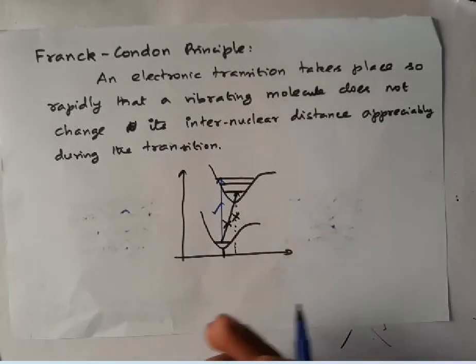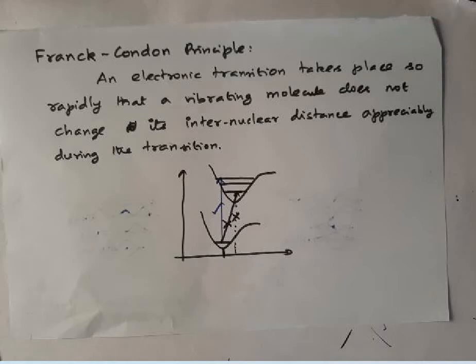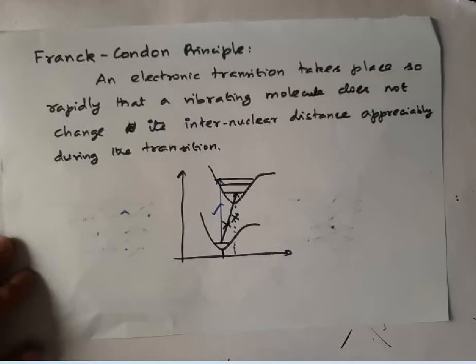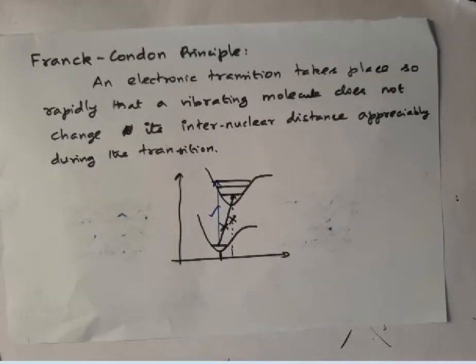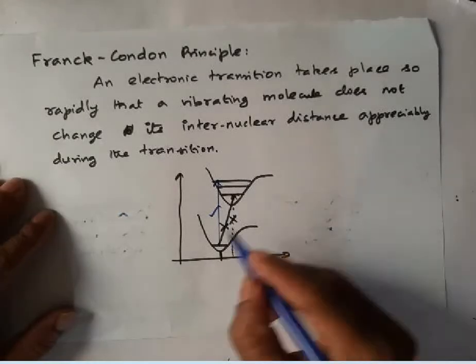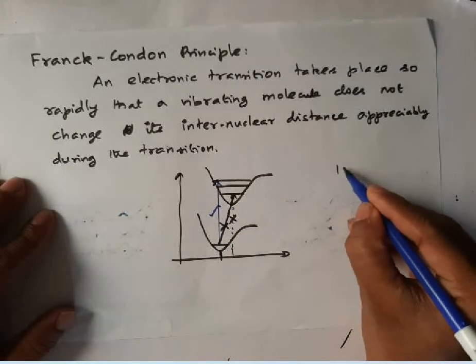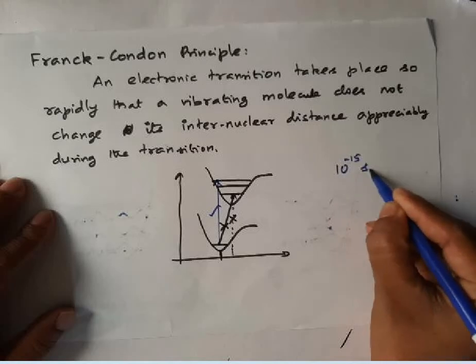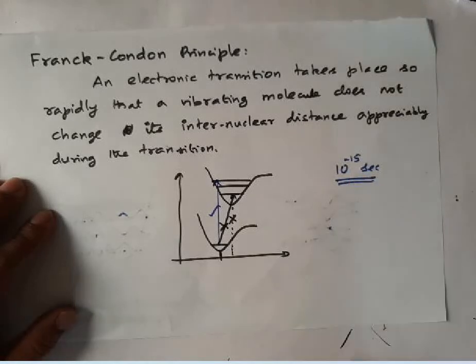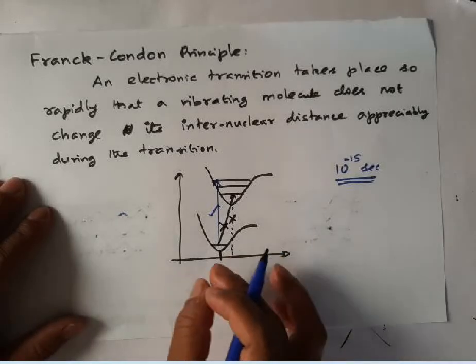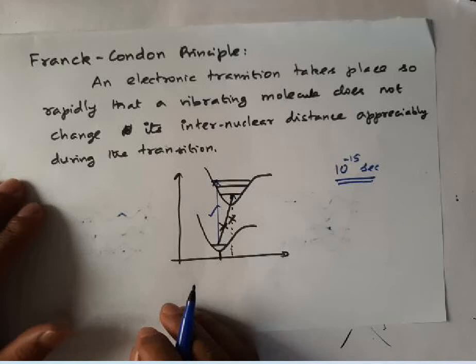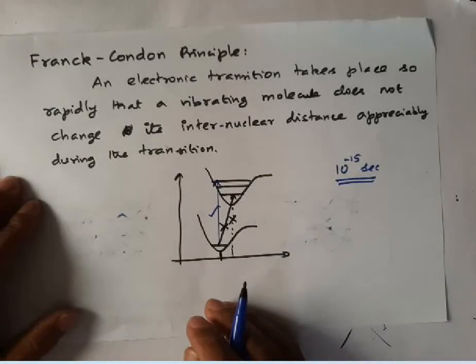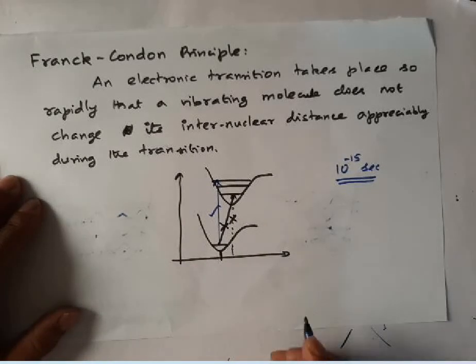The vibrating molecule cannot change the internuclear distance within that fraction of time. Usually, you know very well, absorption takes place in 10 power minus 15 seconds. It is very, very small. Vibrational motions occur in a longer time, roughly 10 power minus 6 seconds or so.